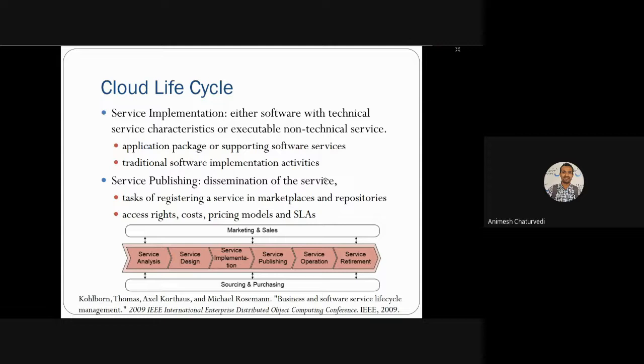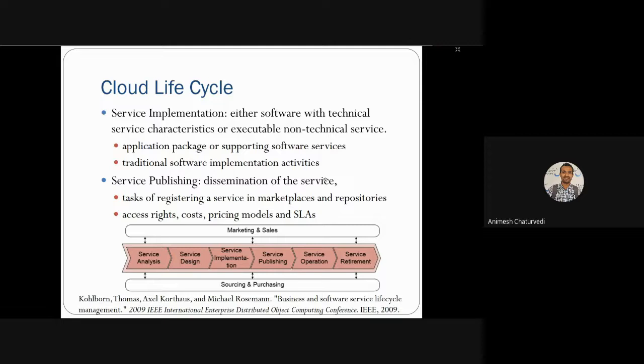Thereafter, service publishing. What you do in the service publishing, you have various types of dissemination of services where you do the task registering, marketplace analysis, repositories. So where you want to publish, what is the directory of that server, what is the URL that you want, access right you give for a particular website, cost you give, pricing model you give, SLA you give.